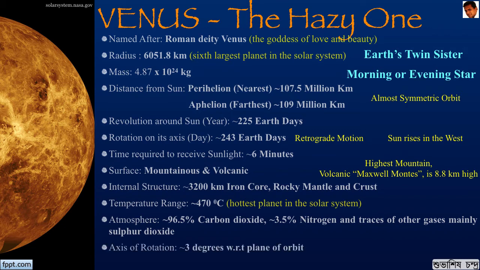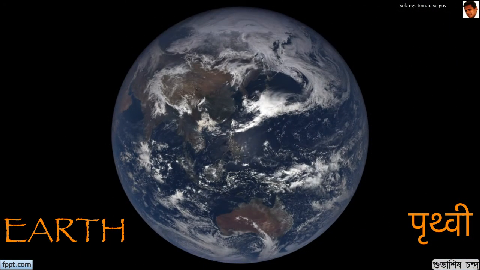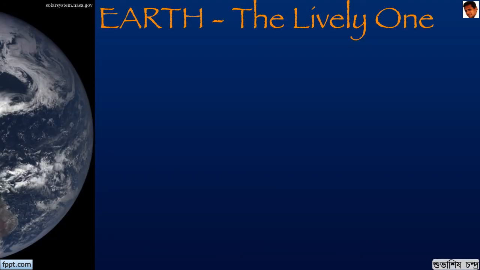It has a 3-degree axial tilt, which results in no seasons for Venus. Life is non-existent. Now we move on to our own, the Earth or Prithvi. Earth is not named after any Roman god or goddess as are the other planets. It is named after a Germanic word which simply means the ground.